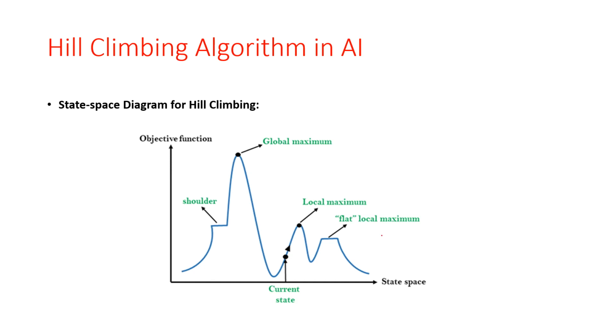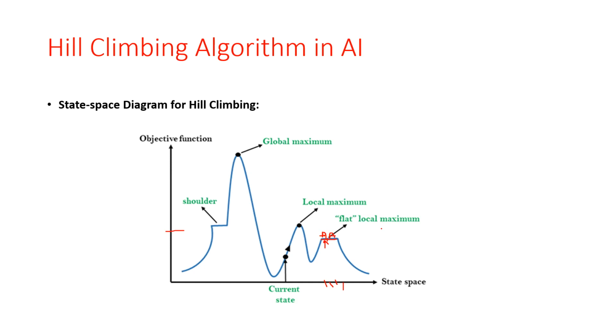Then plateau, or flat local maxima, which is also called a flat local maxima. It is a flat surface in the state space landscape where all the neighbor states of the current state have the same value. Okay, throughout this region our value is the same, where the objective function is constant but our state is changing from this position to this position, then this position. So the agent is moving with the same objective function but the state space is changing. So this is all about the flat local maxima.